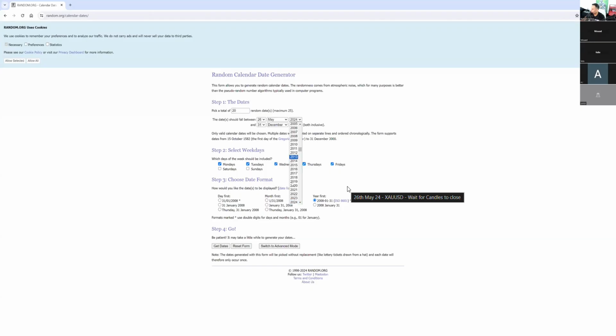Okay, so what's this? Let's do 2024. Start from the 1st of January, and we're going to go till April 2024. April has 30 days. We're going to look for 30 dates over here. We're only going to choose Sunday market opens.